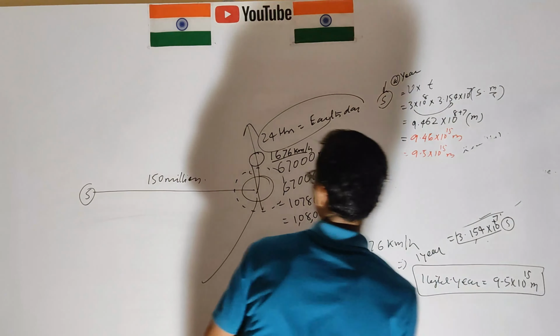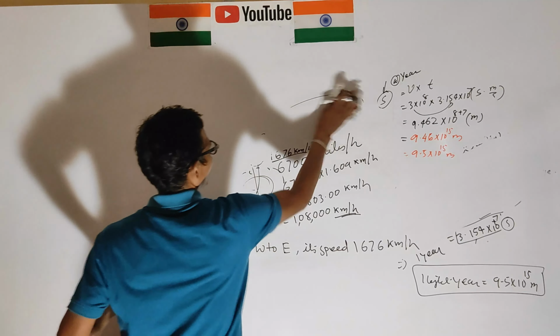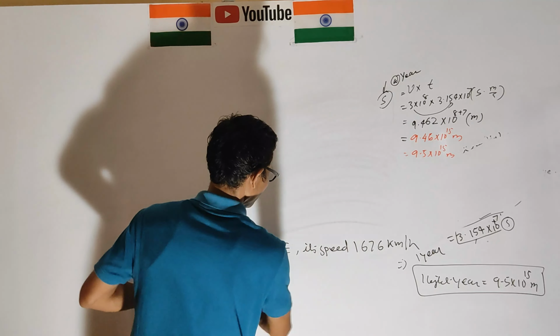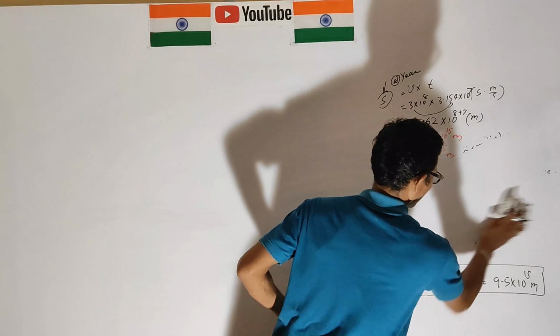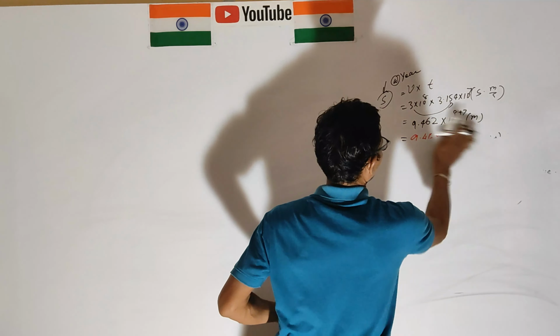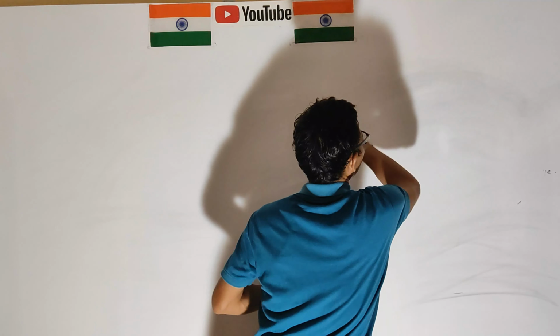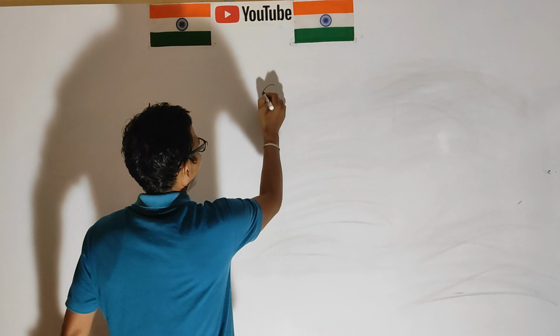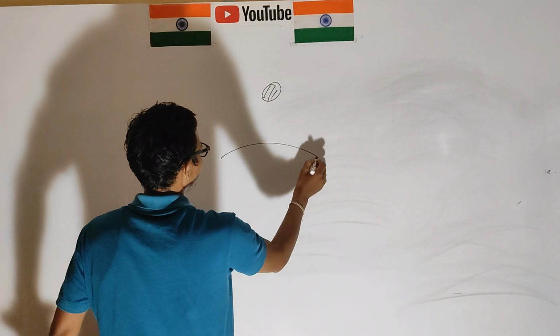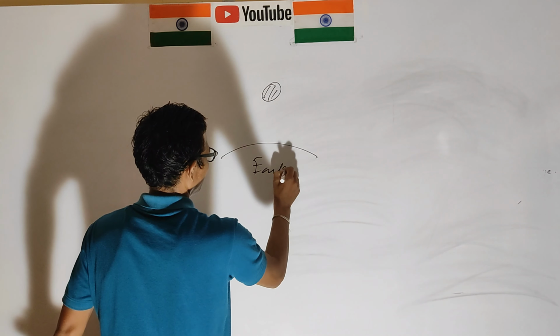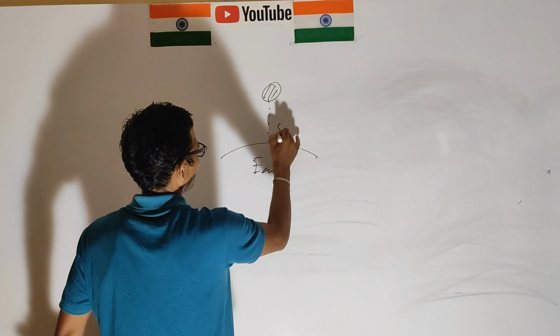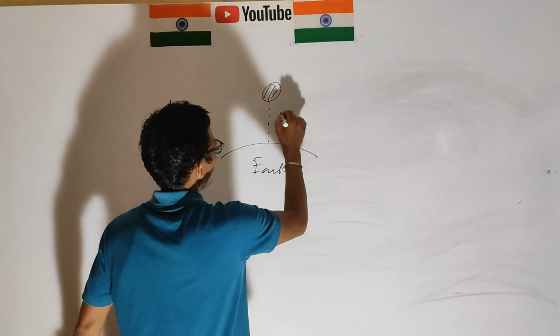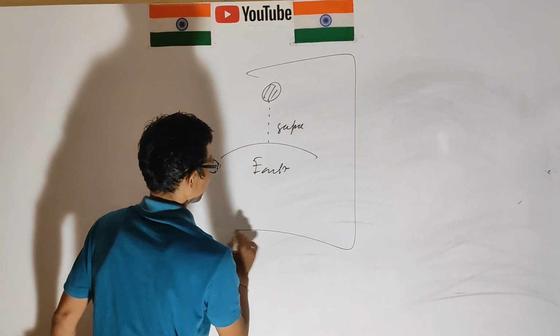So first we calculate this one. We know that this is the body and this is the Earth, and this is the gap, that is called space.